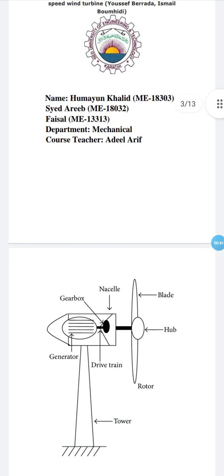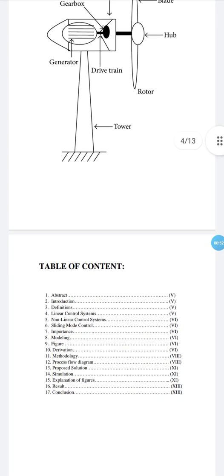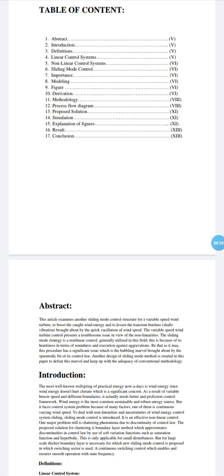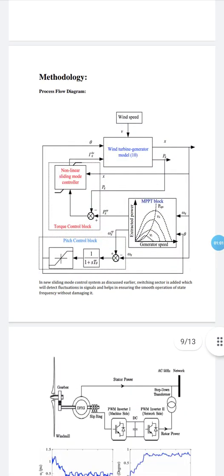Basically, this research paper is based only on wind turbines and how to get the maximum power from the wind. My task in this project is the explanation of the process flow diagram. Before going to the process flow diagram, I want to explain the operation and the relation between the power and the wind speed. Once the wind strikes the wind turbine's blade,